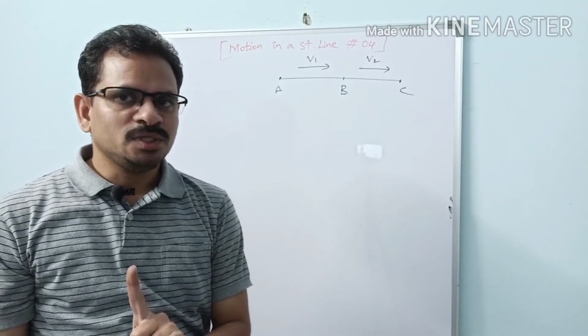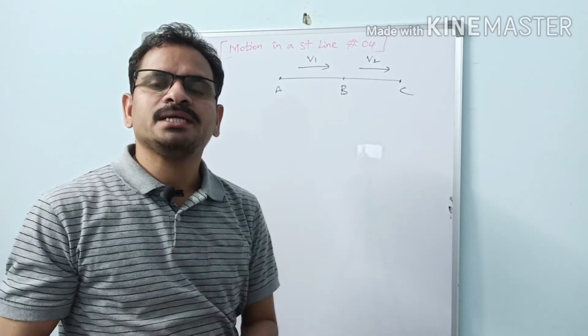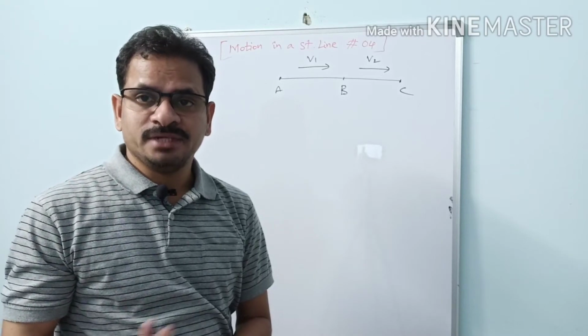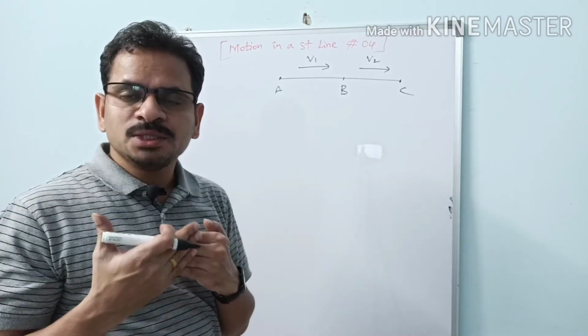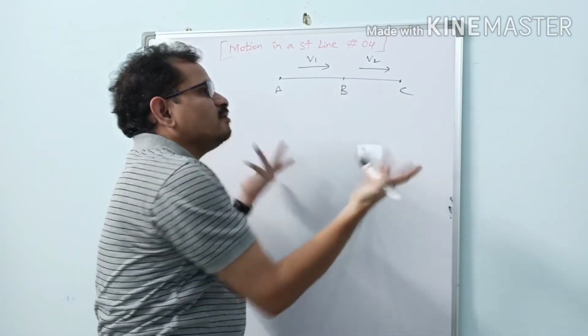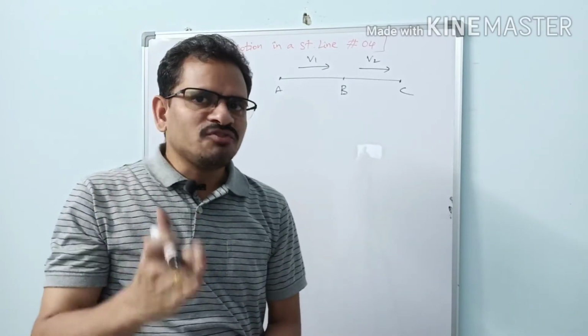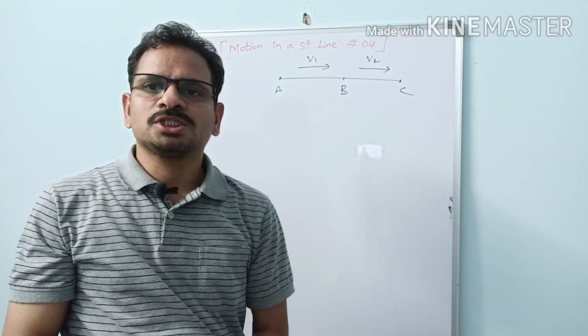Is it uniform motion or non-uniform motion? Generally students will be left in a dilemma here, whether to decide if it is uniform motion or not. What is uniform motion? Velocity should remain constant. For this part of the journey, velocity is not remaining constant, but there are only two options here. Either it can be uniform motion or it can be non-uniform motion.